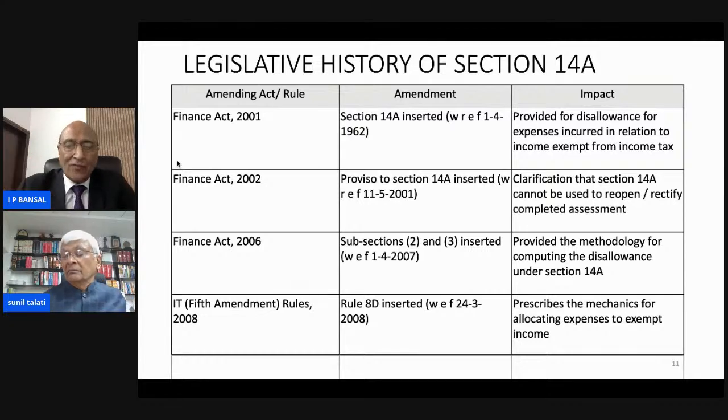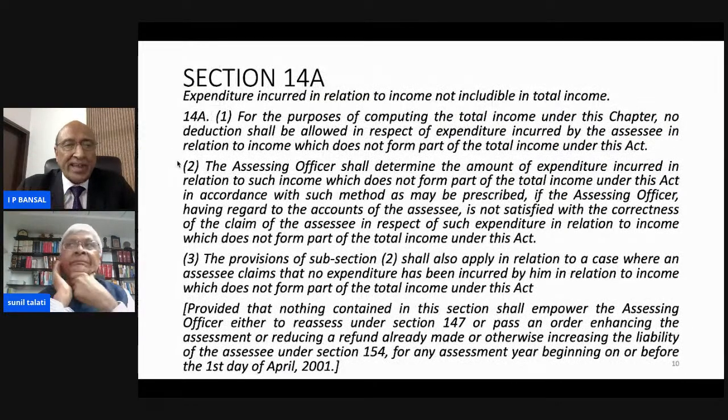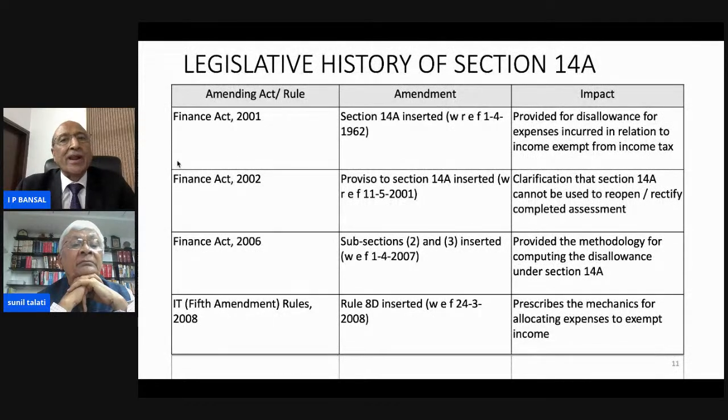So this proviso was added to say that completed assessments will not be disturbed, as it would create a tremendous task for the revenue officials, because every completed assessment would then be disturbed, since retrospective applicability operates from the beginning of the Act itself. So this amendment was brought to that effect.